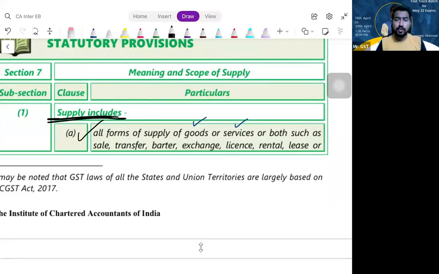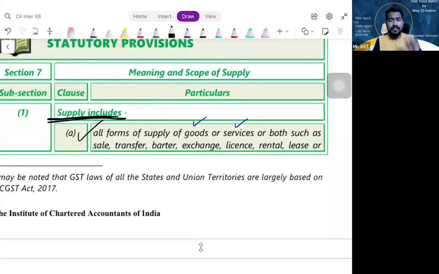What do you mean by goods? Do you remember the definition of goods? Goods means every kind of movable property other than money and securities, including actionable claims, growing crops, grass, and things attached to earth or forming part of land, which are agreed to be severed under the contract of sale.